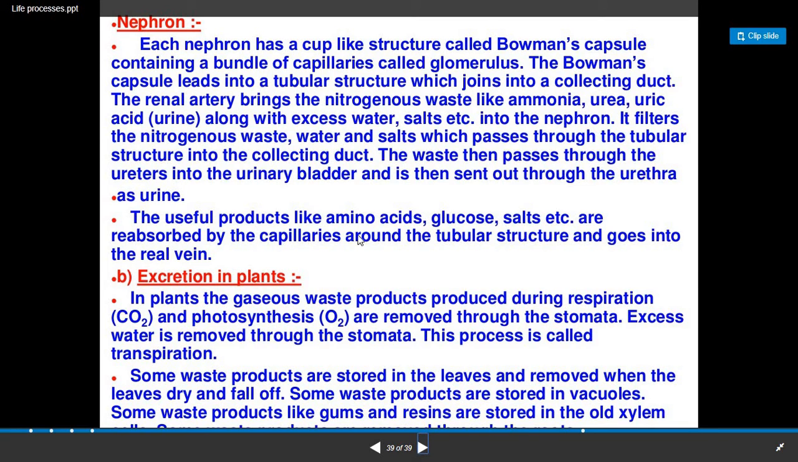The useful products such as amino acids, glucose, salts, etc. are reabsorbed by the capillaries around the tubular structures and then go into the renal vein.